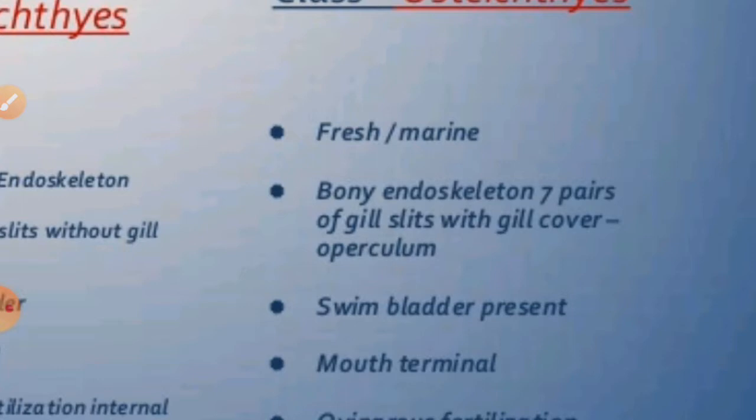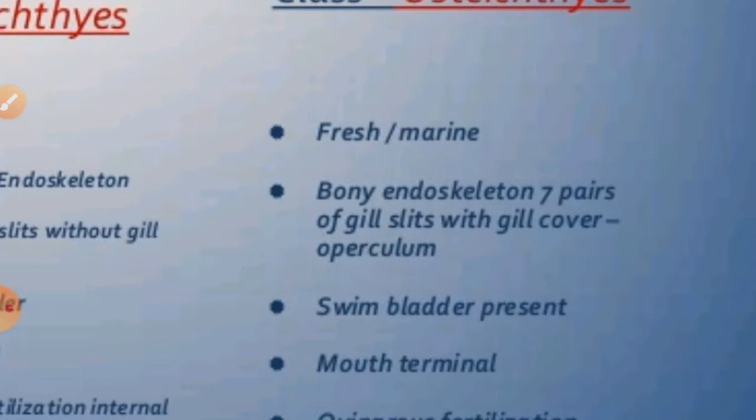If we talk about the scales, generally the exoskeleton contains dermal scales like cycloid or ctenoid scales. They have a covering over their gills that is called the operculum, and four pairs of gills are found. The heart is two-chambered with one auricle and one ventricle. The air bladder, as I have told you, is found over there, which makes it a hydrostatic organ, which means they are capable of surviving easily because of the buoyancy.